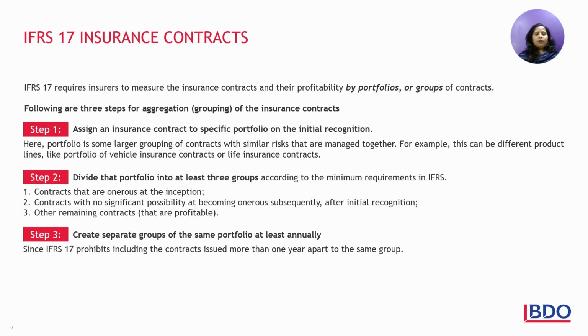Number one, assigning an insurance contract to a specific portfolio on initial recognition. It can be a different product portfolio, like vehicle insurance contracts or life insurance contracts, specific period contracts or product insurances. So we have to make a kind of grouping of these insurance contracts for the purposes of accounting. Then the next thing is dividing that portfolio into at least three groups according to the minimum requirements of IFRS 17.